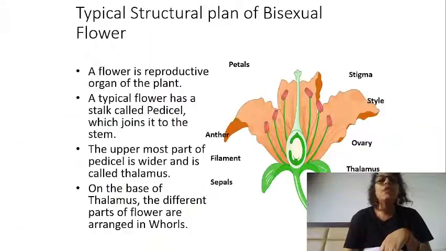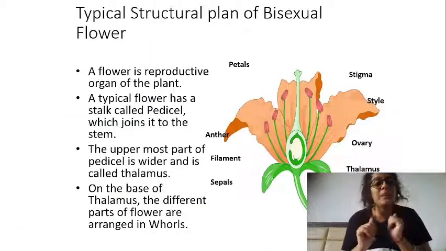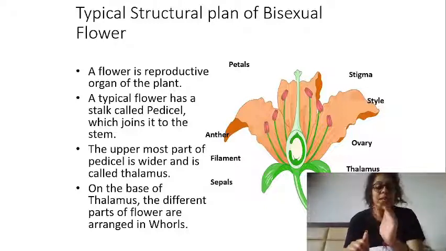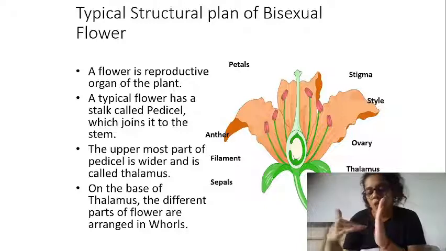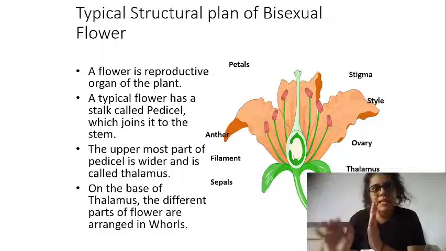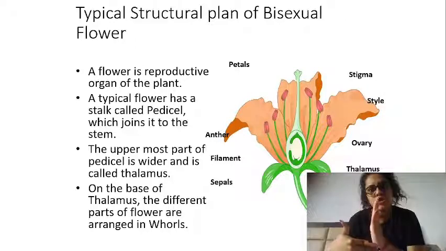Now, we are talking about the parts of the flower. But before I tell you the parts, just listen to me very carefully for the next 2 minutes. Imagine this my hand as a stem, a shoot. On the shoot, the nodes are there. On each node, leaves are attached, isn't it? So suppose there are 4 nodes on this shoot and 4 leaves are attached to it.